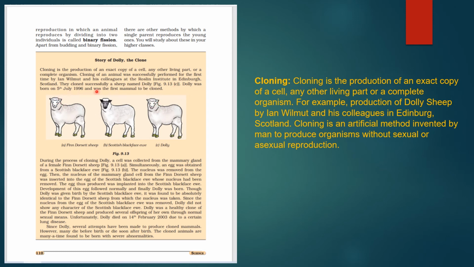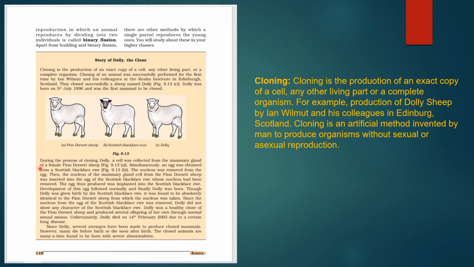They successfully cloned a sheep and named it Dolly. Dolly was born on 5 July 1996 and was the first mammal to be cloned.